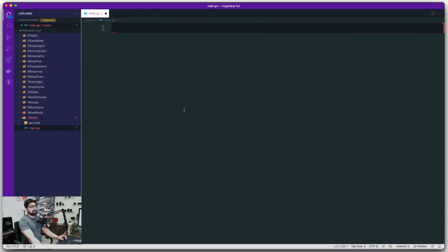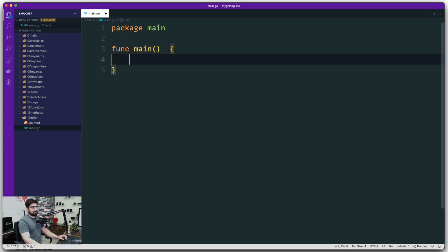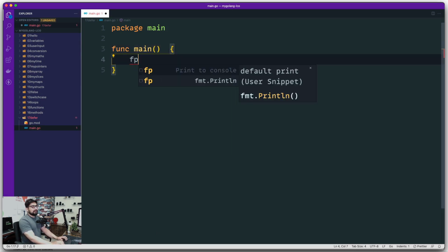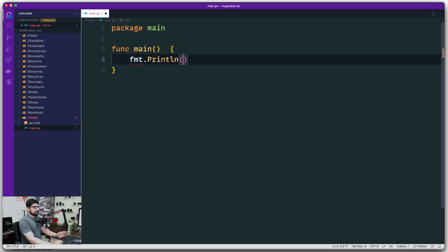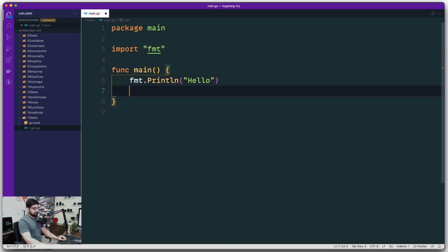I've already created the defer main.go file and initialized the mod for you as well. Now let's go ahead and create a package, and we'll have a simple function that will be called main. In this simple function, we are going to say hello. Okay, no big deal. We have done this so many times. Now we're going to say the defer keyword, and just after the defer keyword, we're going to again have a line which is going to say hello world. Now this is obviously not going to make any sense to you.